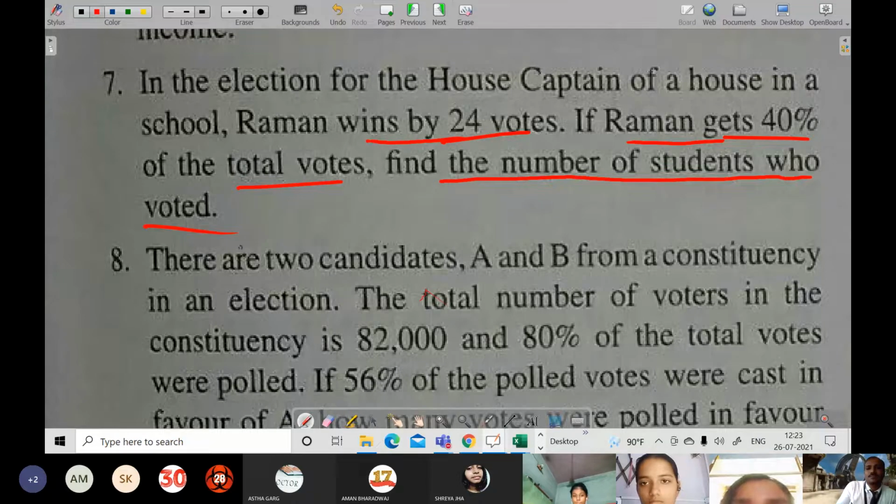They simply said he won by 40%. How can we find this, sir? In this question, Raman wins by 24 votes and he also gets 40% of votes. So then we can say that 40% of total votes is equal to 24 votes.